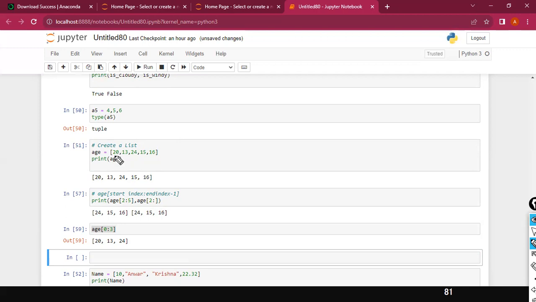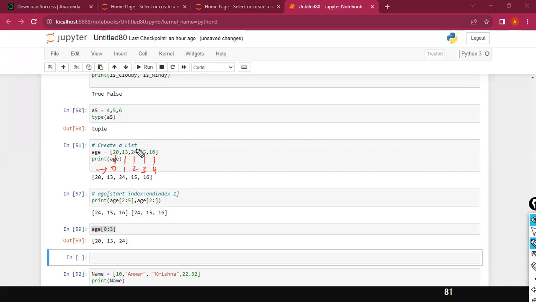So this one is your 0th index, and this is 1, 2, 3, 4. Yes, in Python or any language, the index value starts from 0. With the index only, you can access the actual value. You cannot directly print the 20. So if you give the square bracket 0, it will give you the first value. If you give square bracket 1, what value is stored at that index? 13. That is how it works.